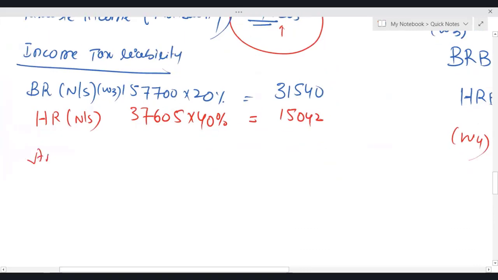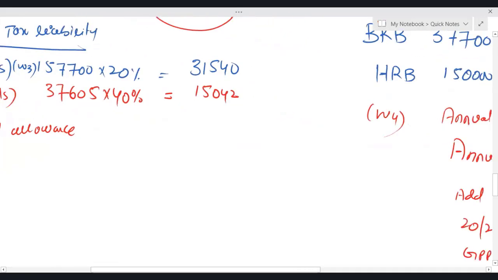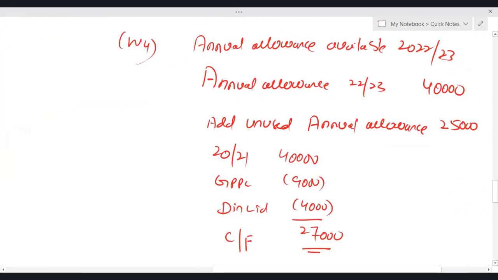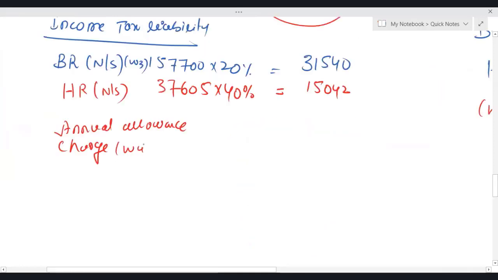So the annual allowance charge is working for 59,000 into 40%. Let me use the calculator. 59,000 into 40%, I'm getting 23,600.